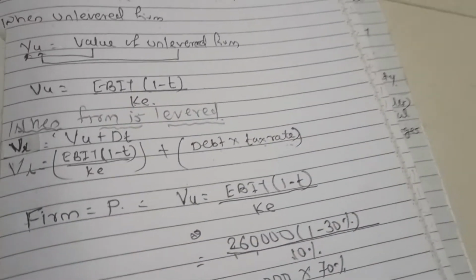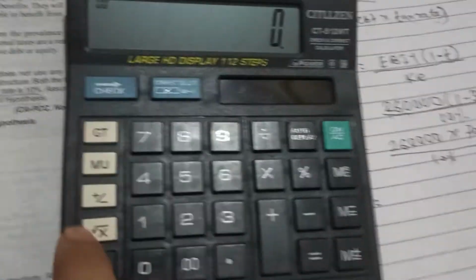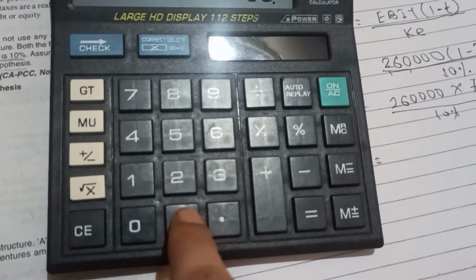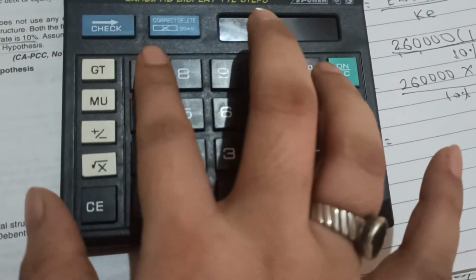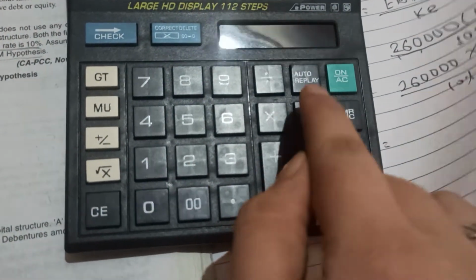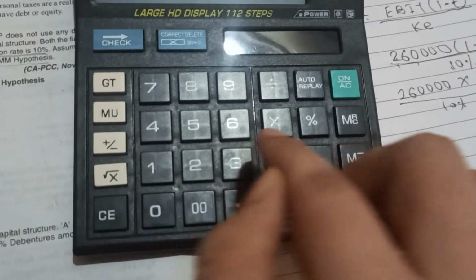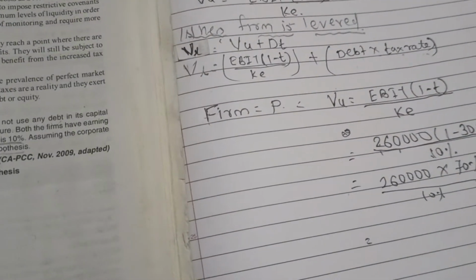Now we'll calculate this: 2,60,000 into 70% divided by 10%. You can see here 18,20,000.